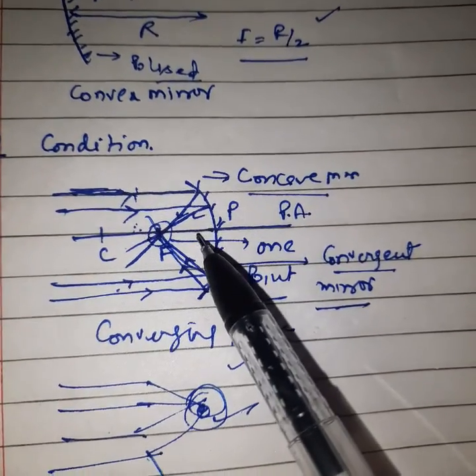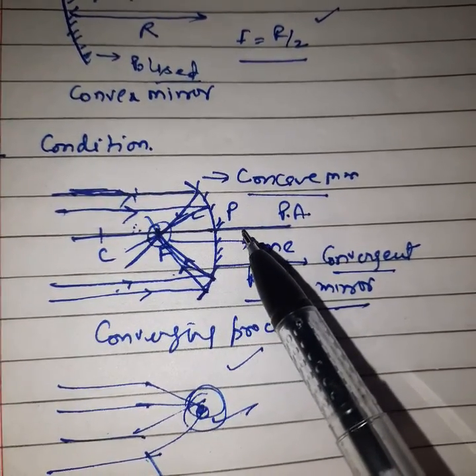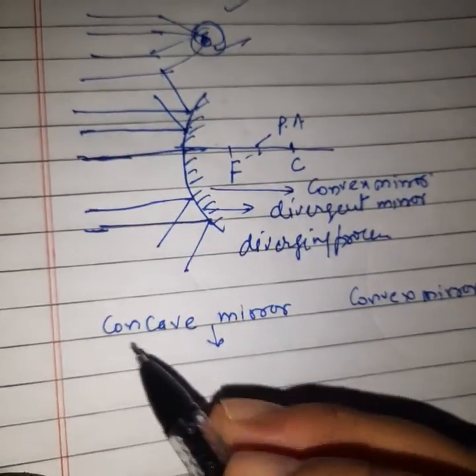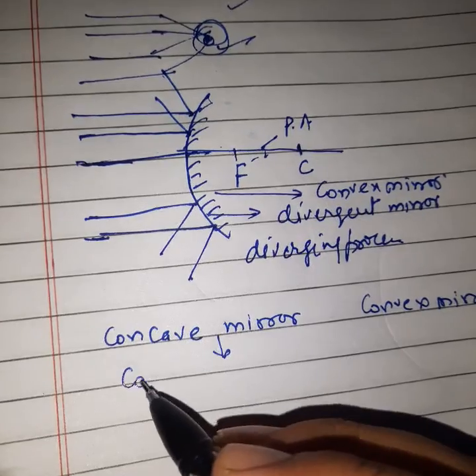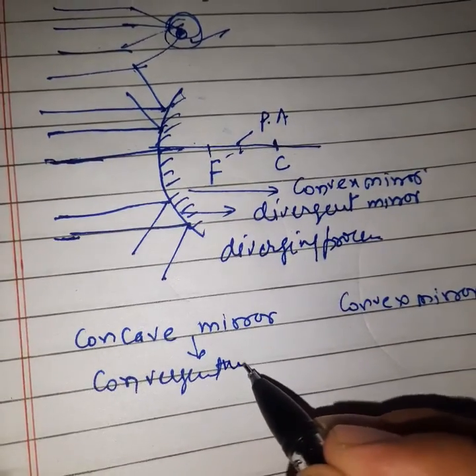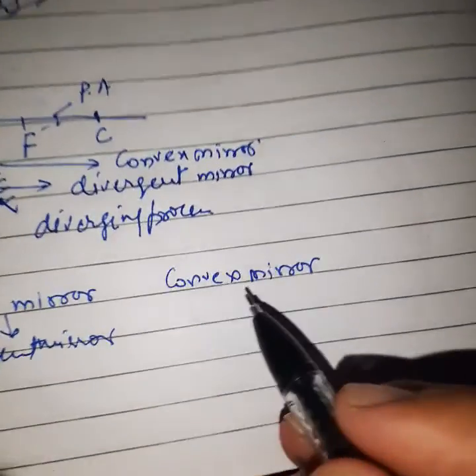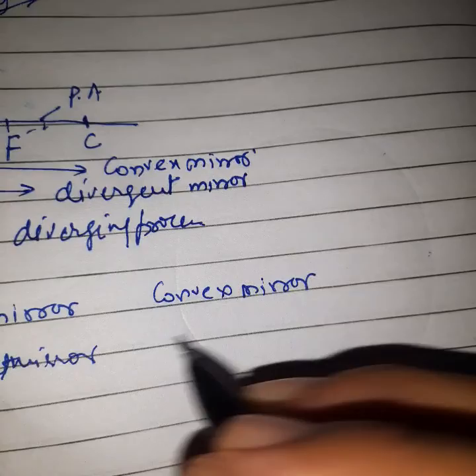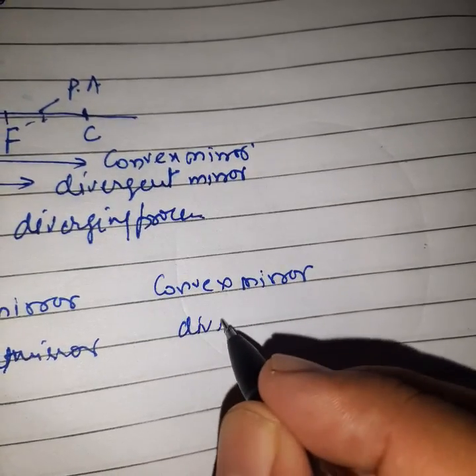Due to this, it is a convergent mirror. It is possible only due to this. So the concave mirror is the convergent mirror. The convex mirror spreads the light in different directions, so this is the divergent mirror.